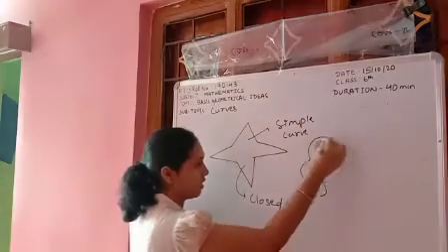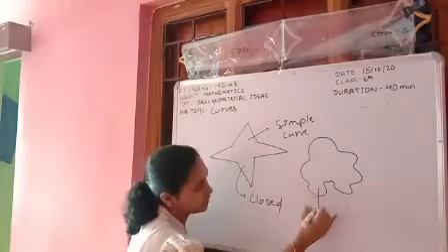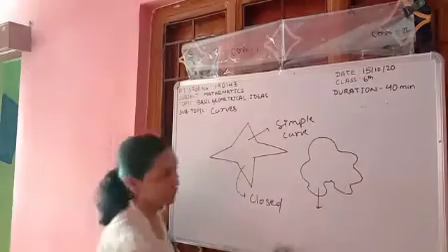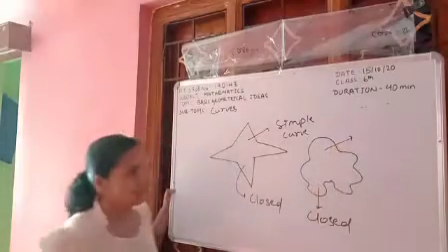Then see, if I made a shape with a thread like this, then it is a closed curve. Very good, closed curve. And is it a simple curve or not?